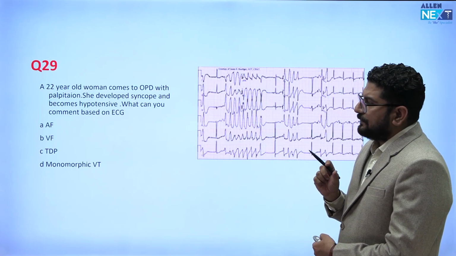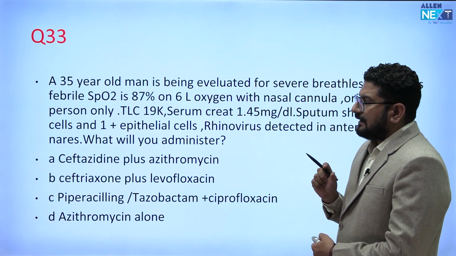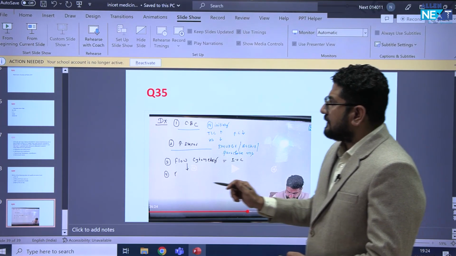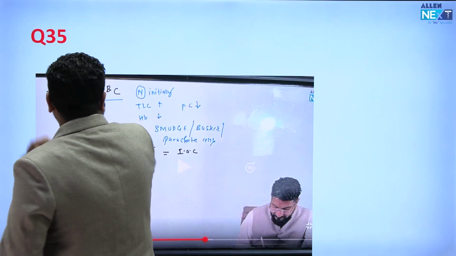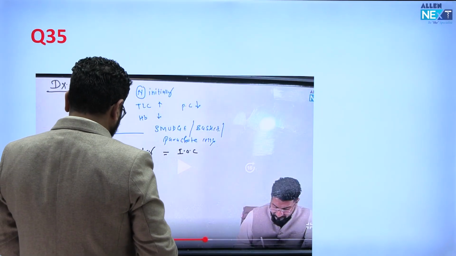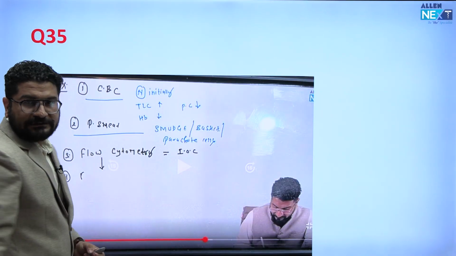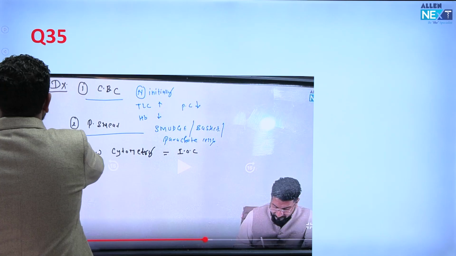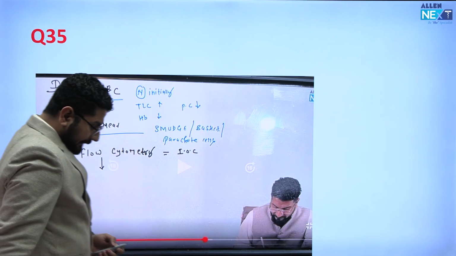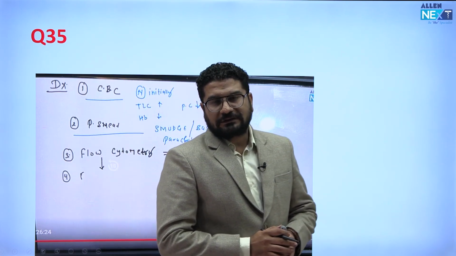I told you about smudge cells in CLL, and the question was, what is the investigation of choice? The investigation of choice in this case is flow cytometry. Clear? So this is the answer. This is the discussion of some of the recall topics.